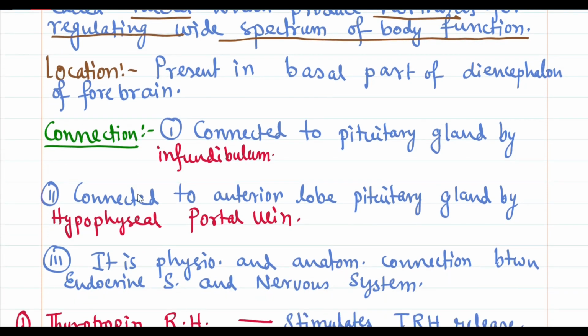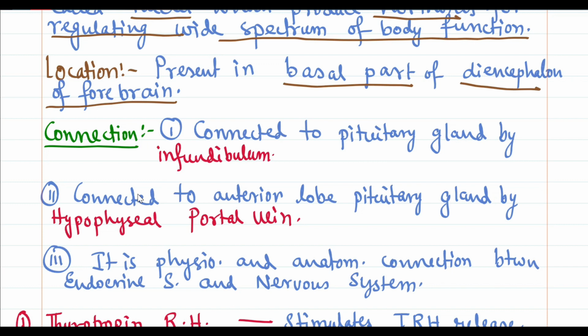Location where it is present. It is present in the basal part of the diencephalon of the forebrain. Its location is very important. That is in our brain, there is one part called the forebrain. In the forebrain, the diencephalon is present. It is present in the basal part of the diencephalon.